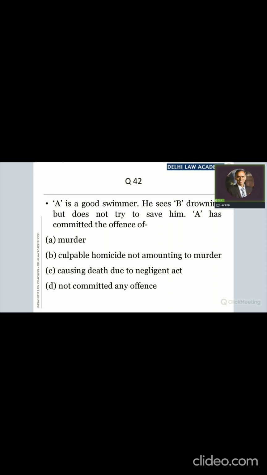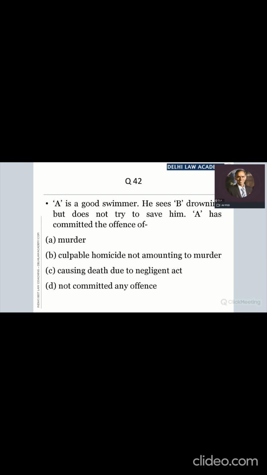A is a good swimmer. He sees B drowning but does not try to save him. A has committed the offense of... Yes. What offense has he committed? Anyone?